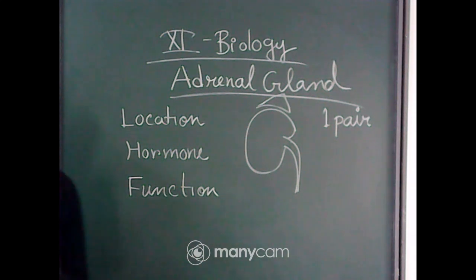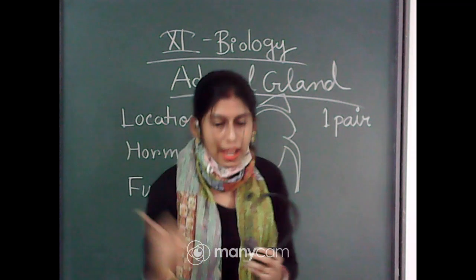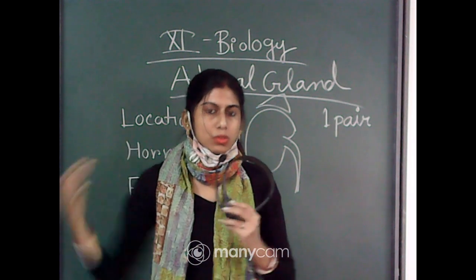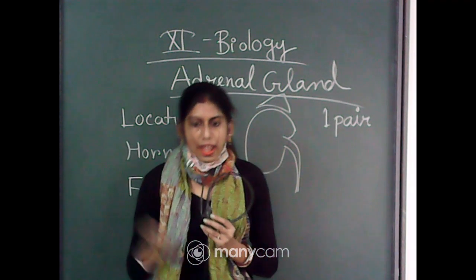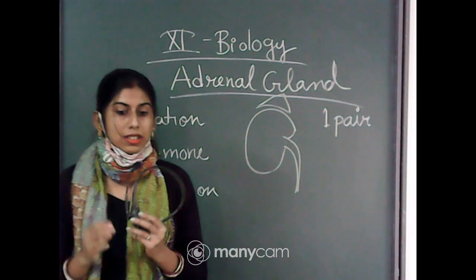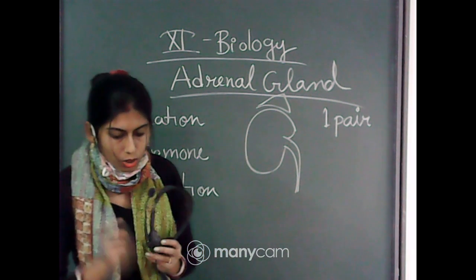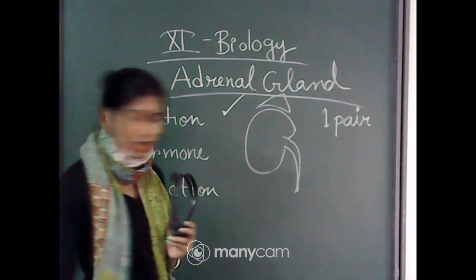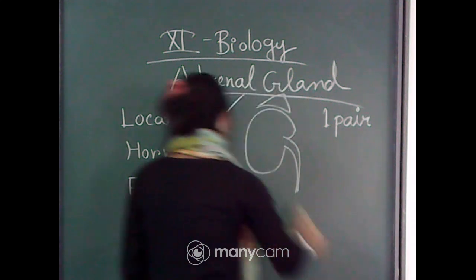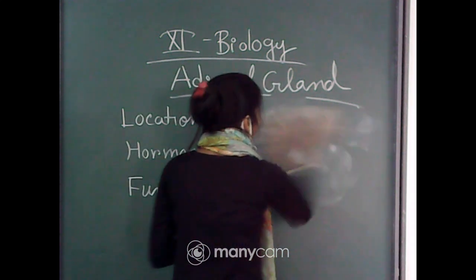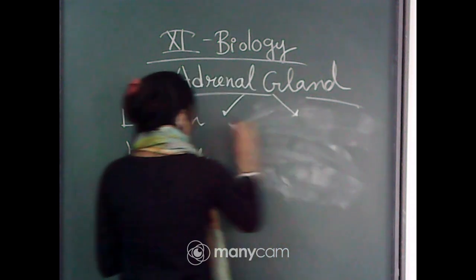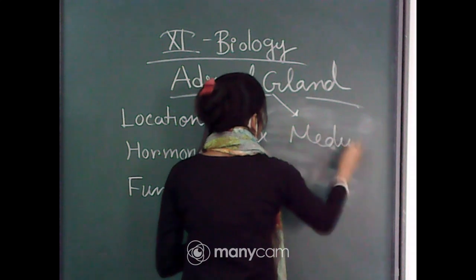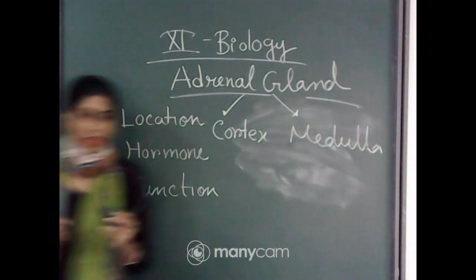Now, next part is you have to know that the adrenal gland has two types of tissue. That means it is divided into two parts, adrenal cortex and adrenal medulla. I am repeating, adrenal cortex and adrenal medulla.